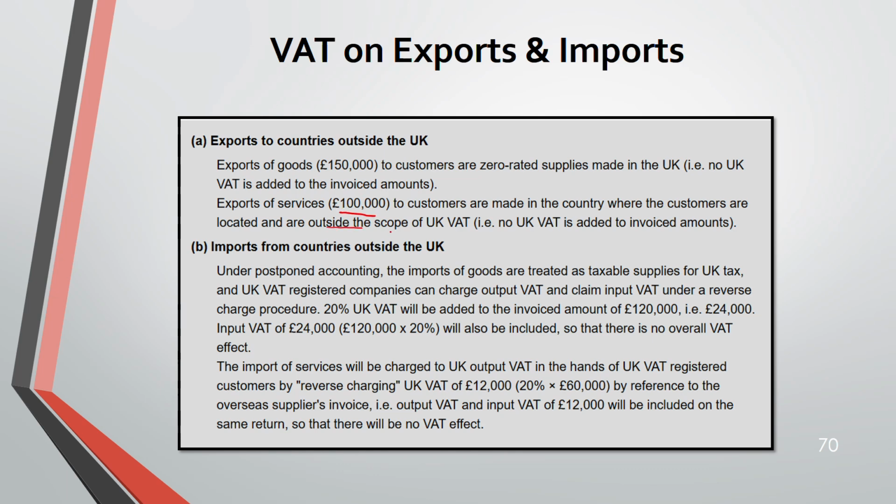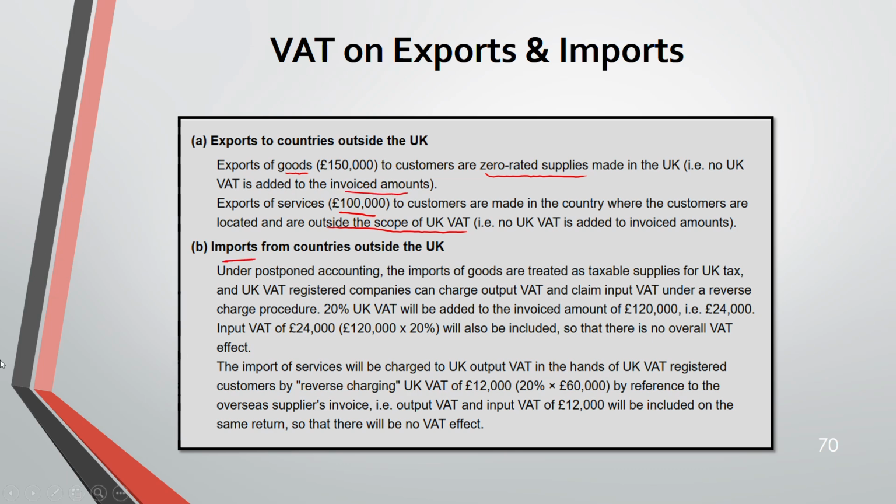So here, if it's export, remember, export of service of 100 is outside the scope of UK VAT. That means no UK VAT will be added to the invoiced amount. But if it's export of goods, it will be taken as a zero rated supply in UK. Because it is zero rated, no UK VAT will be added to the invoice amount. Same for goods and services.